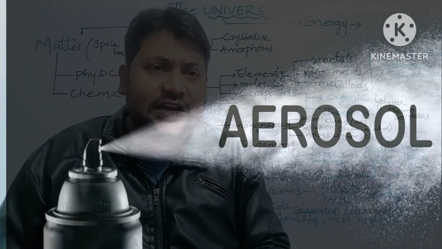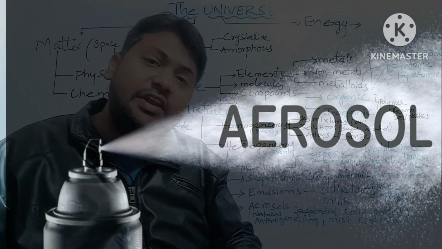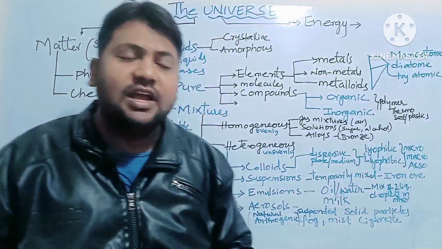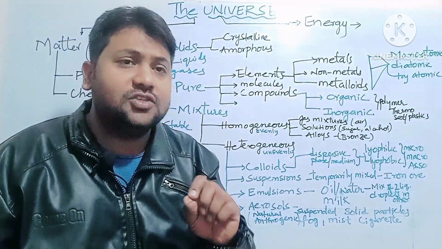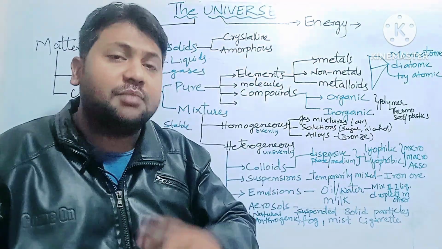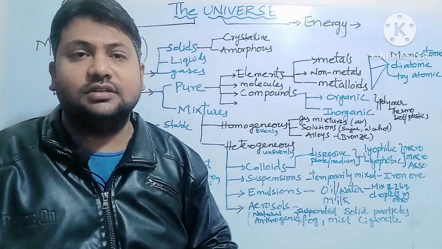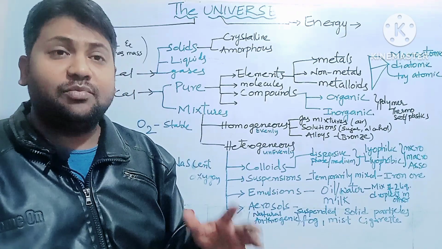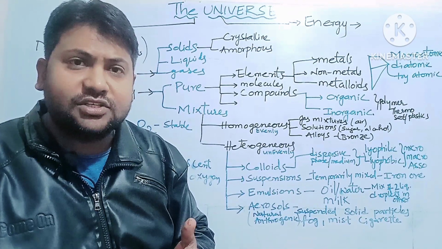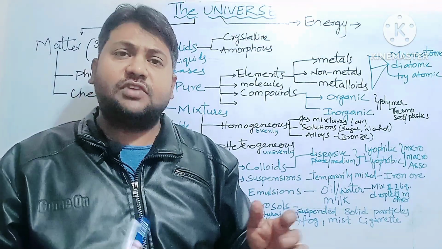Then coming to aerosols. Aerosols are suspended solid particles in liquid or air. They are solid particles which are completely spread or mixed in liquid or air. For example, fog, mist. How is fog formed? Because of condensation.